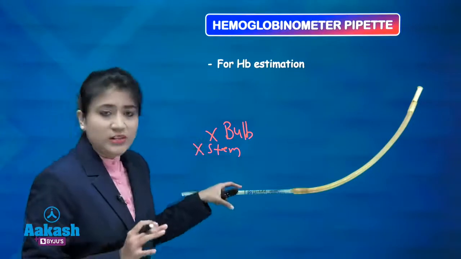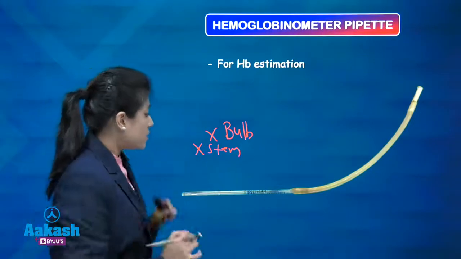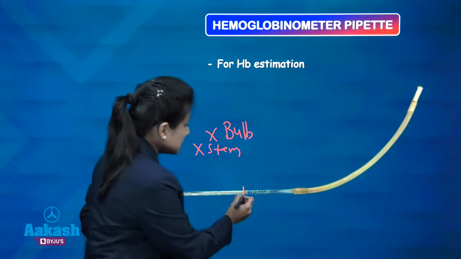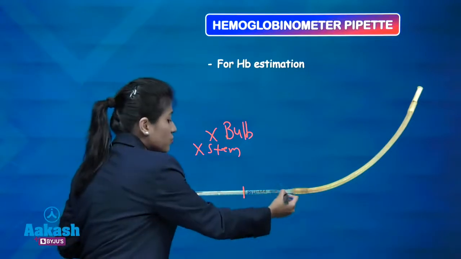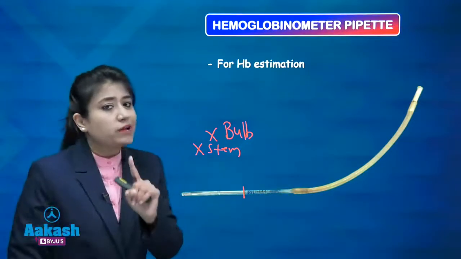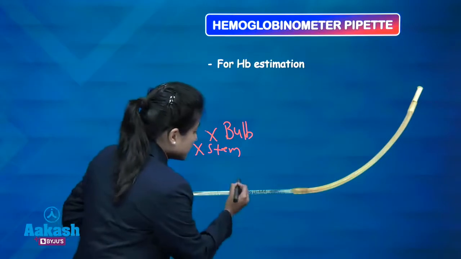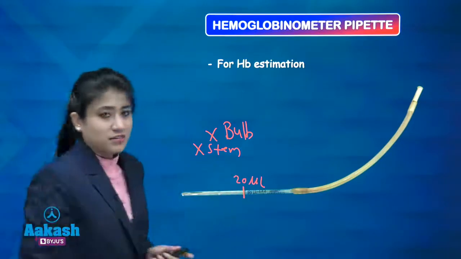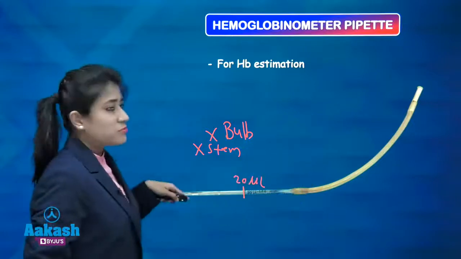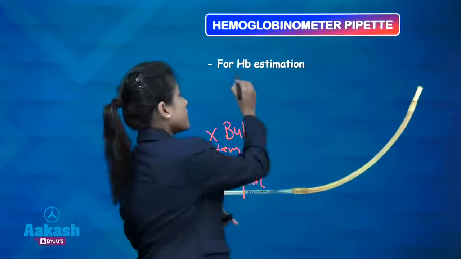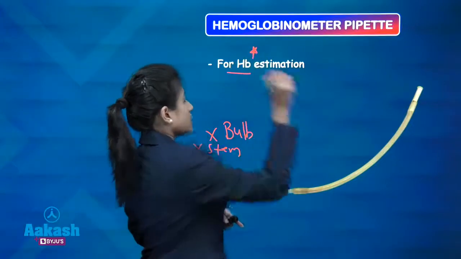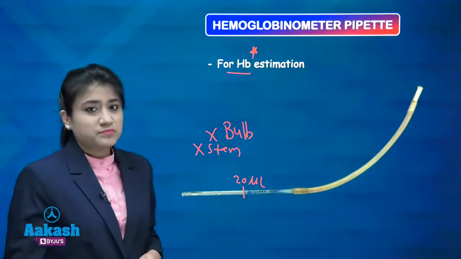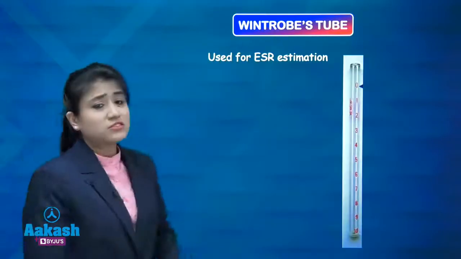But here there is no need for dilution, that's why there is no bulb. This pipette has one marking, the 20 microliter marking, up to which you take blood. So this is your hemoglobinometer pipette, which is used for estimation of hemoglobin.